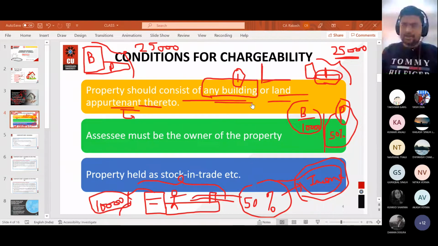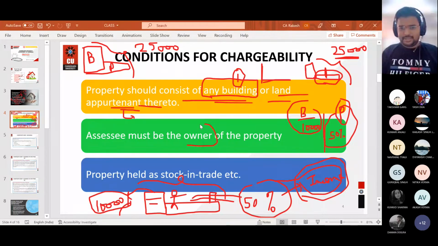Any income I am generating from building or from land appurtenant to the building will be chargeable to tax under income from house property. I will have a further discussion on that in the upcoming slides, where different cases will be discussed, so you will develop a better understanding. But for the time being, remember two things: any income from building, and any income from land appurtenant to the building, is taxable under the head income from house property.